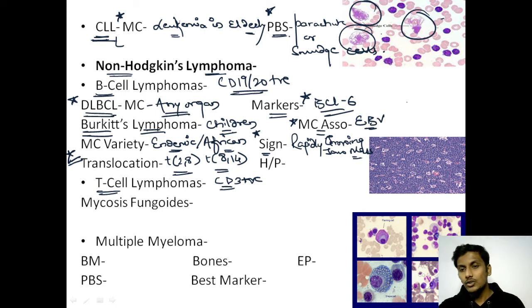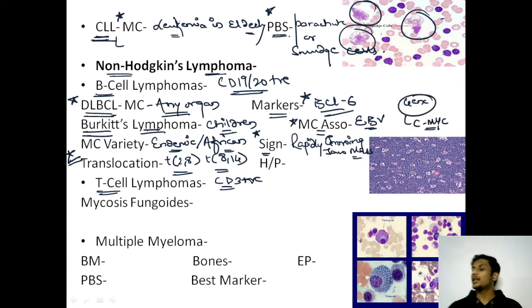They can also ask you about the gene mutation. And the gene mutation in Burkitt's lymphoma is c-MYC gene mutation. Important. Translocation is 2-8 or 8-14 and gene mutation is c-MYC gene mutation.